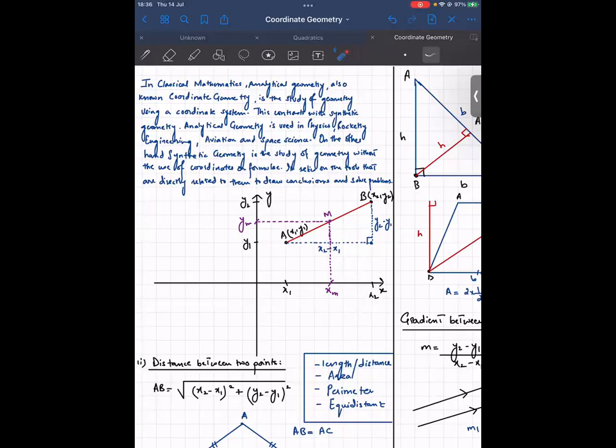Basically, coordinate geometry is a branch of analytical geometry. In analytical geometry, we have basic geometry that includes using formulas for area and volume and surface area and all. Or you may use the coordinate system as well to study the geometry of the shapes and figures. Acha,